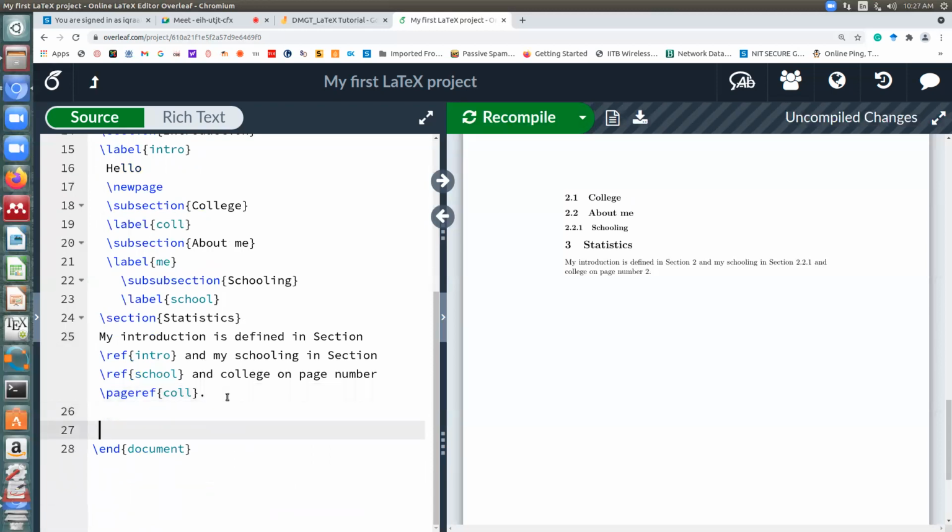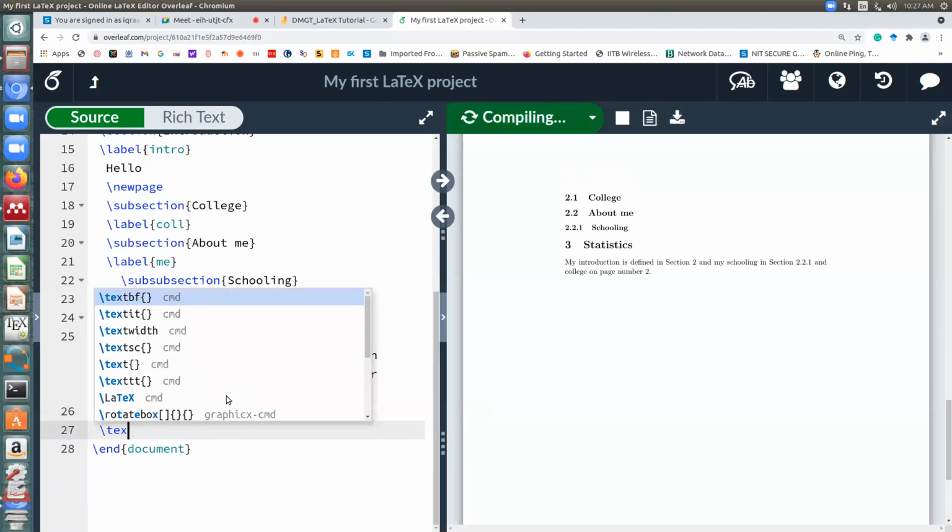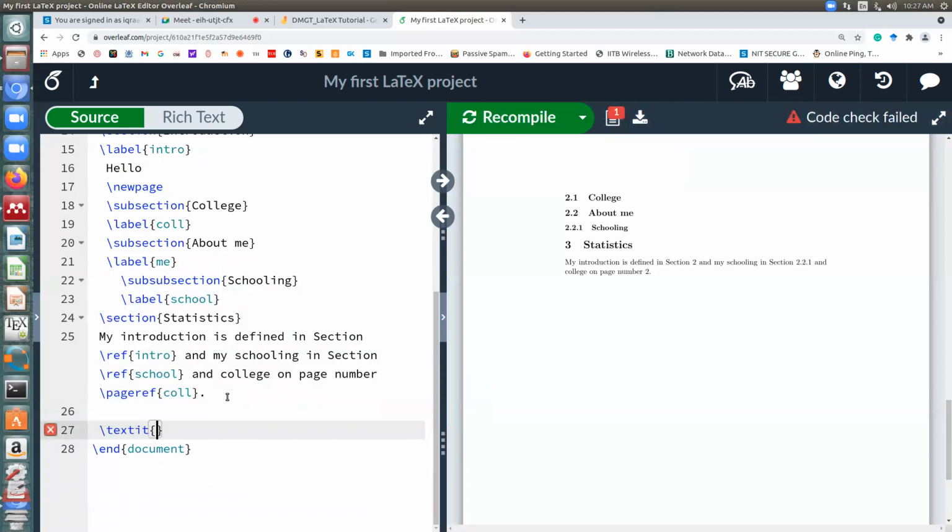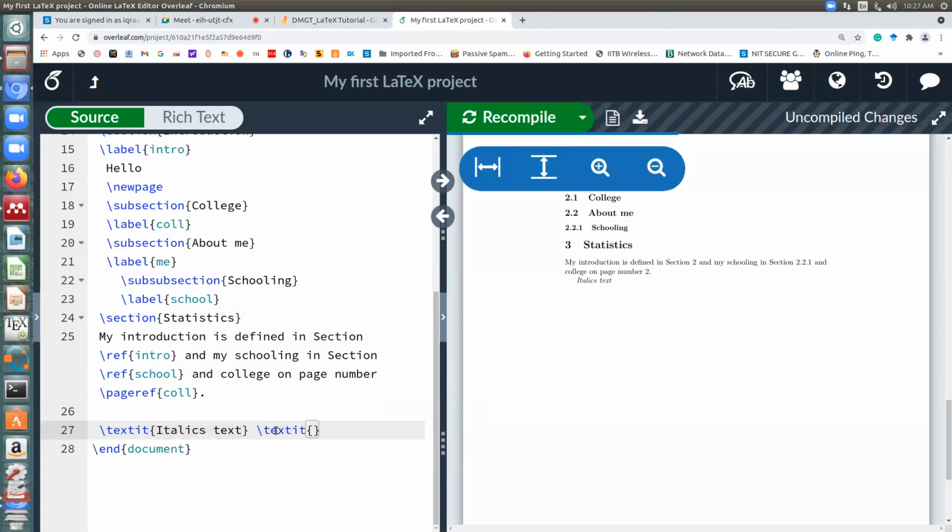Okay, now let me show some font effects like basic italics, bold, underline. How can you get that? To get italics, you can write text IT. Suppose I like italics text, and by using the keyboard shortcut, if you just press Control and I, you should automatically get text IT, which is italics.